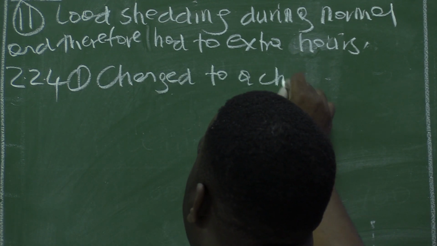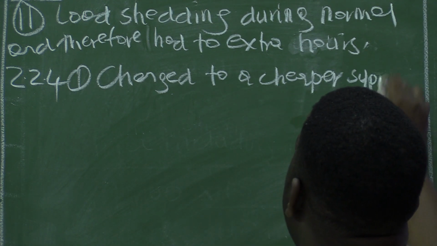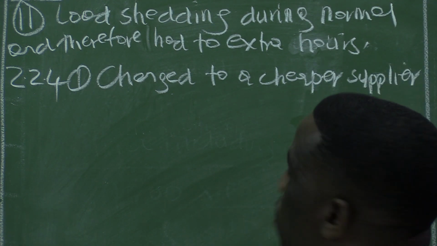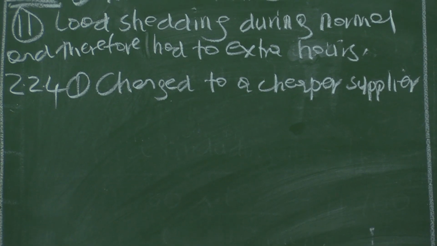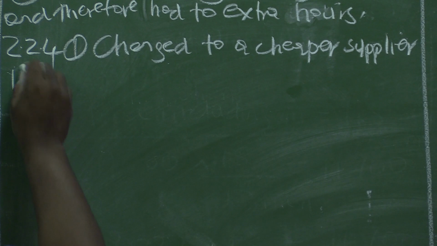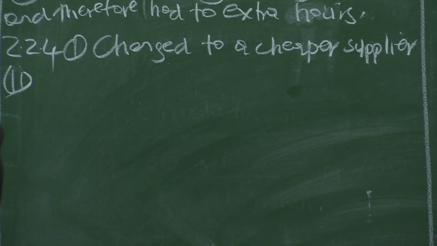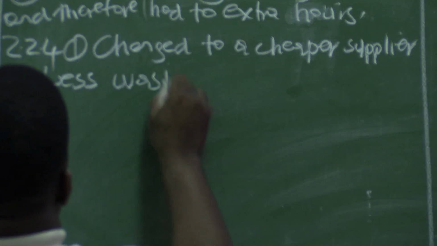Changed to a cheaper supplier. This will decrease the material cost. If the business has decided to change to a cheaper supplier, then the material cost will go down. Another possible reason for the decrease in the material cost is that if there is less wastage of materials.